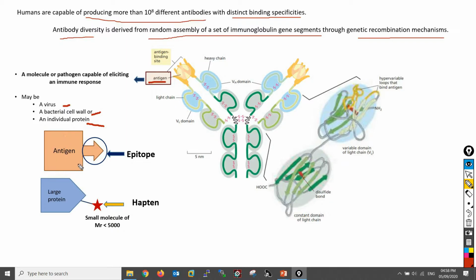For example, in this structure of an antigen, only this particular structure binds to the antibody, and this particular structure is known as the epitope. But a molecule having a molecular weight less than 5000 is generally not antigenic.